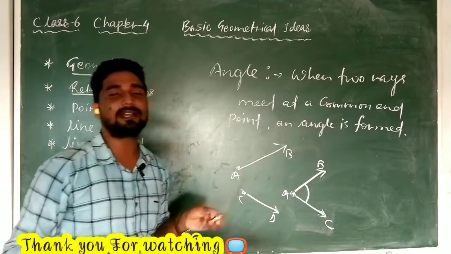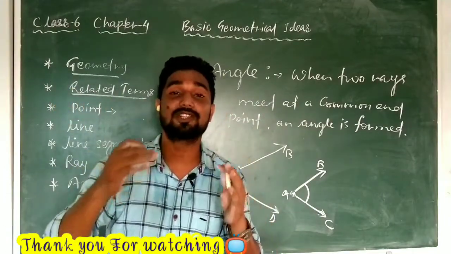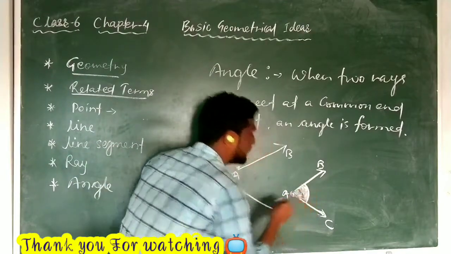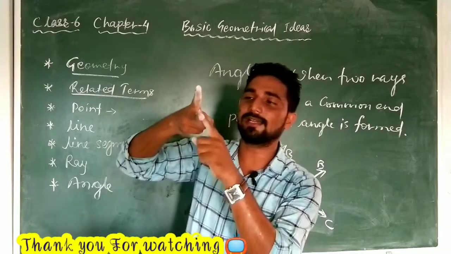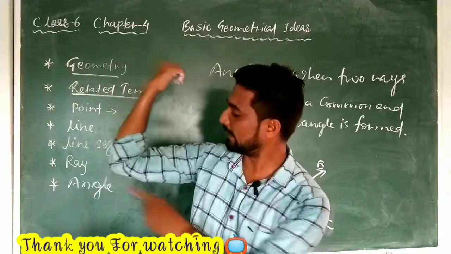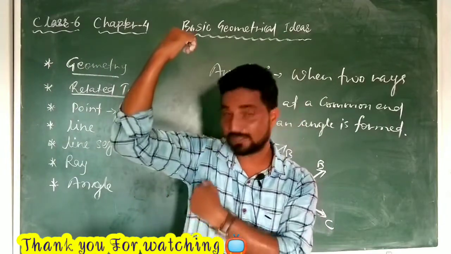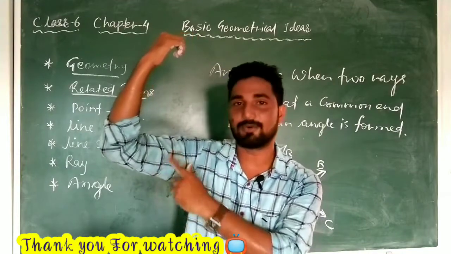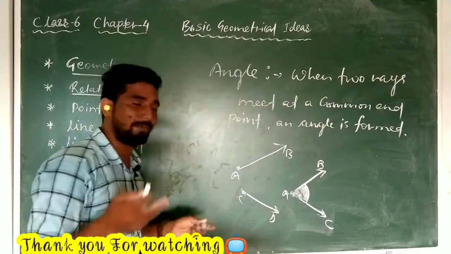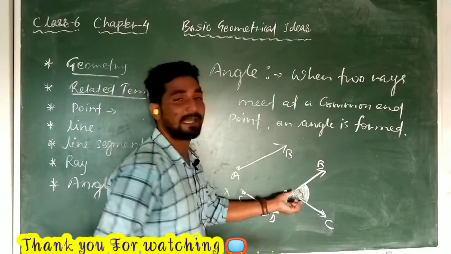You can define an angle another way. When two rays meet at a common endpoint, there is an inclination formed. This inclination is called an angle. When you put two fingers like that, this is also forming an angle. If you put your hand like that, one ray and another ray, an angle is formed here. So wherever two rays meet, an angle will be forming. So this is an angle, and this is not the representation of an angle.